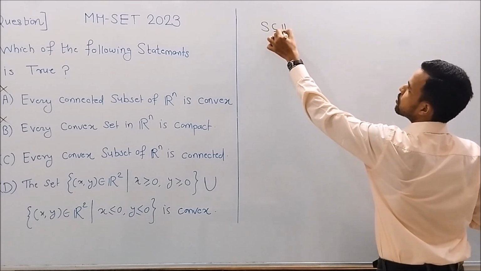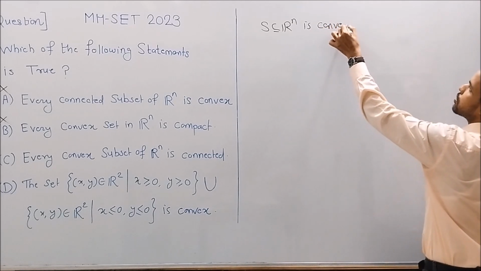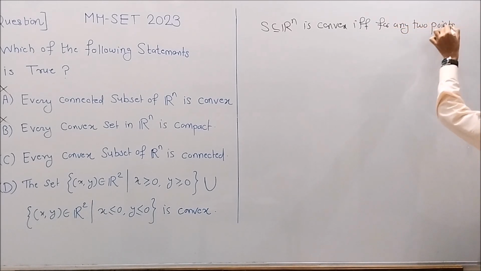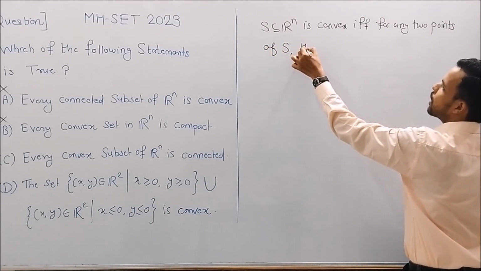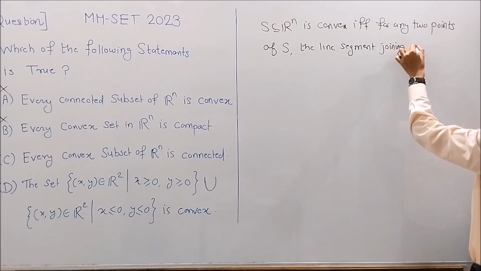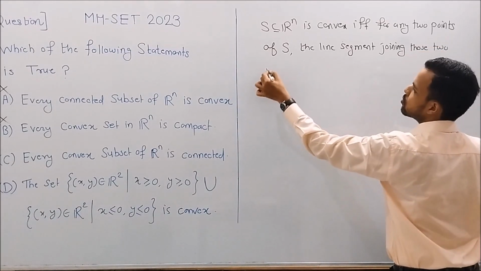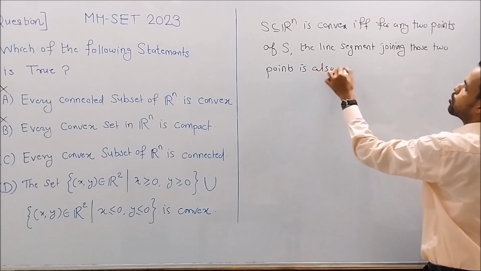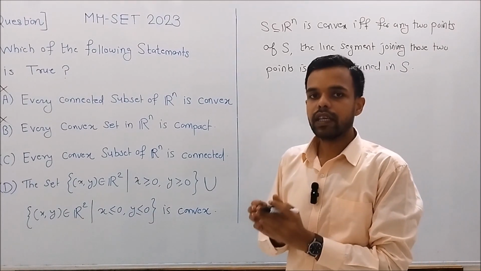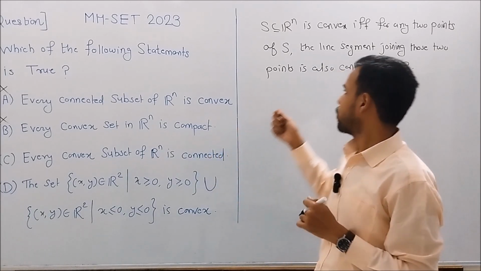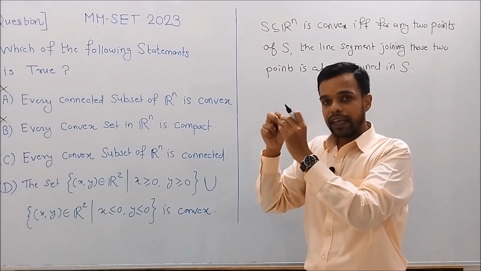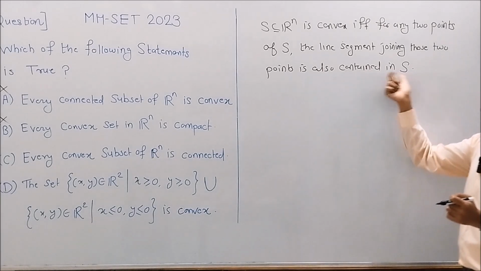Note that S, a subset of Rn, is convex if and only if for any two points of S, the line segment joining those two points is also contained in S. So from here we see that for any two points of S, there exists a path joining those two points which is also contained in S.